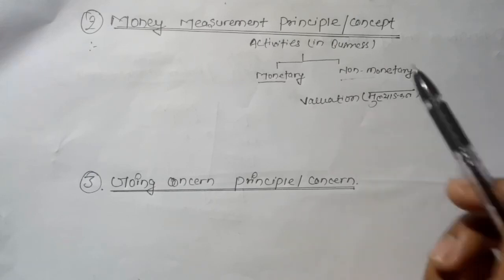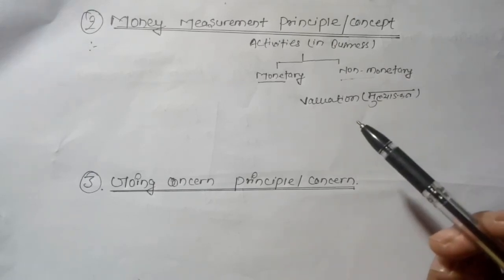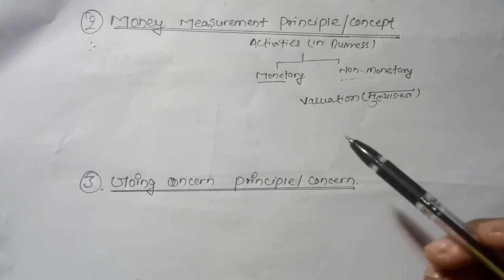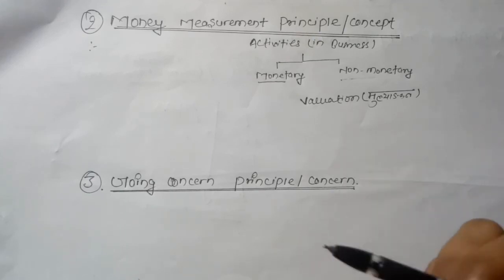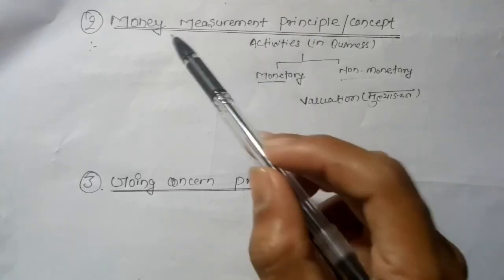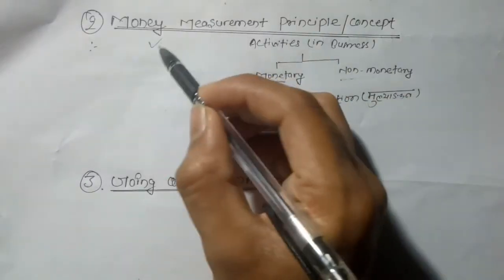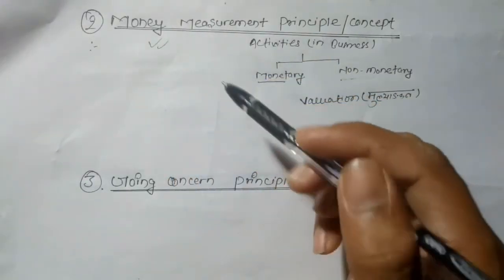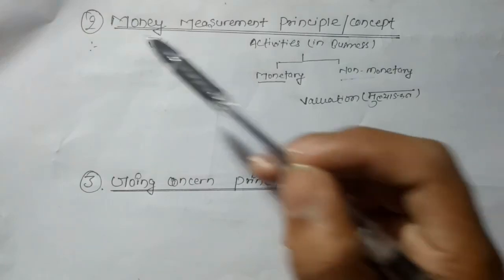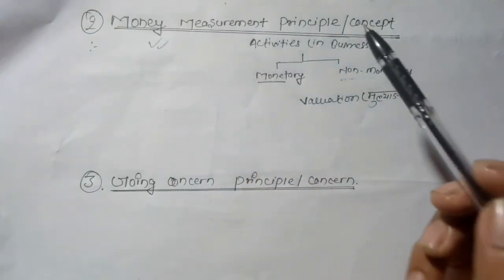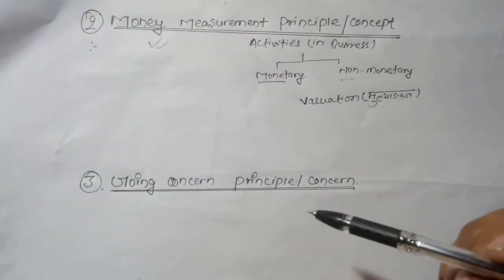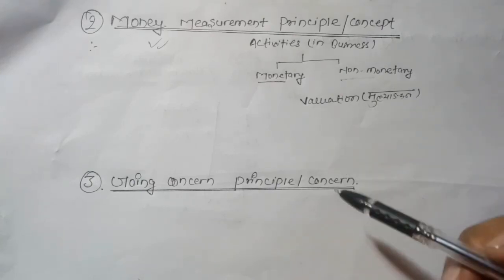We only record things like if we purchase land of 10 lakh, or buy machinery of 20 lakh. These are recorded in bookkeeping. This is the main theme of the money measurement principle, that only the things whose value can be measured in terms of money are recorded.